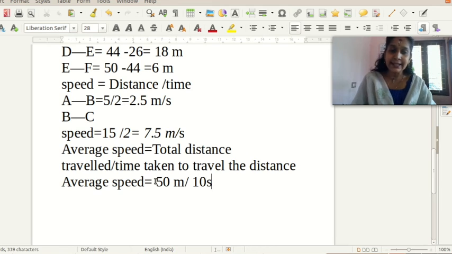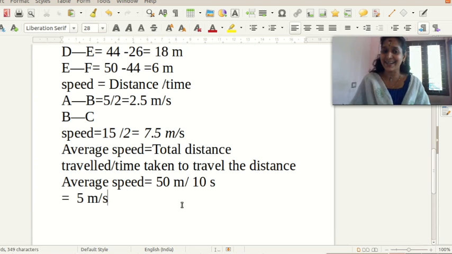Yes, 10 seconds. What is the answer we got? We can cancel this 0 and this 0. Then the balance is 5 divided by 1, isn't it? So the average speed of the car is equal to 5 meter per second.